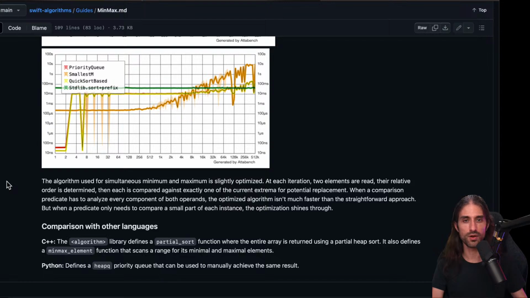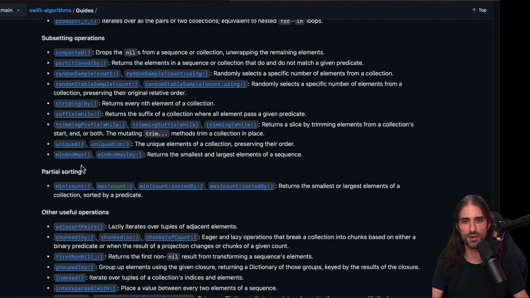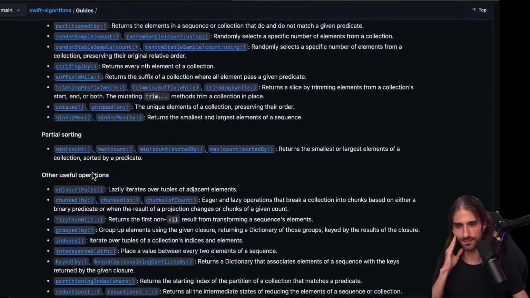So you save 1 out of 4 operations, which is quite smart. And when a comparison predicate has to analyze every component of both operands, the optimized algorithm isn't much faster than a straightforward approach. But when a predicate only needs to compare a small part of each instance, the optimization shines through. So this one seems also quite useful. So I'm going to put it into my shortlist. Okay.